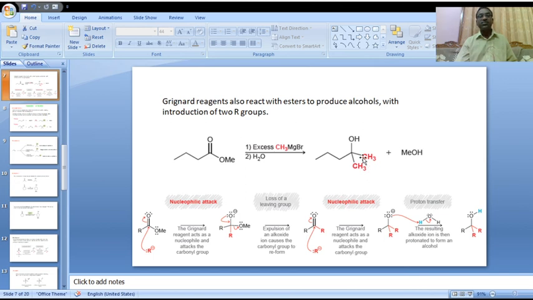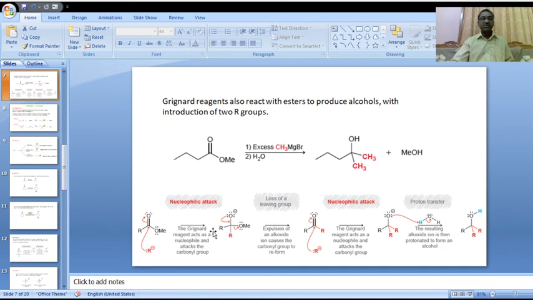Two nucleophiles attack, two alkyl groups, methyl and methyl, on this particular carbonyl carbon. How? We'll discuss in the mechanism part.